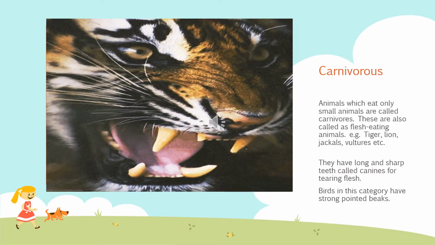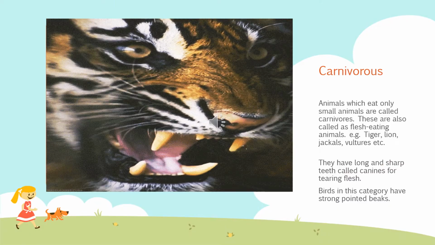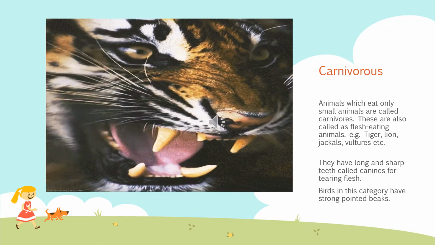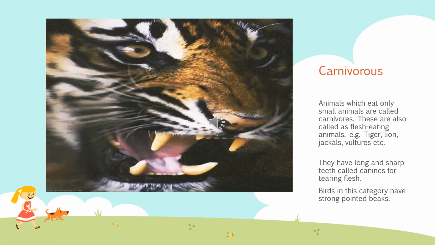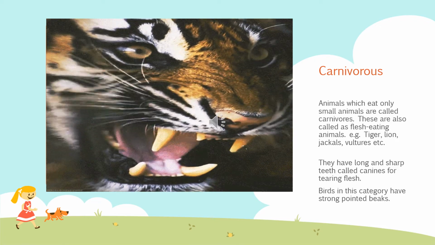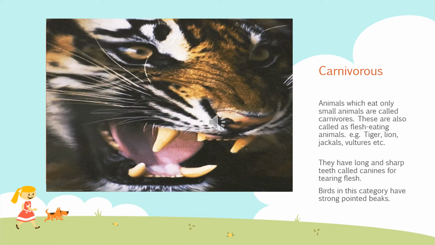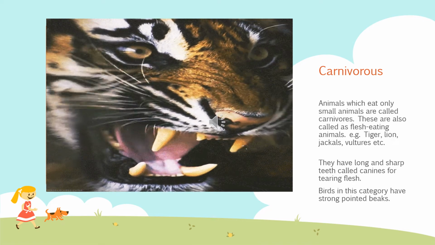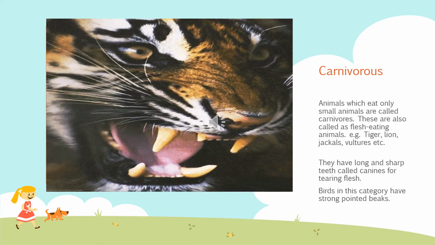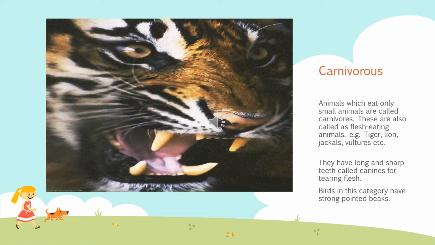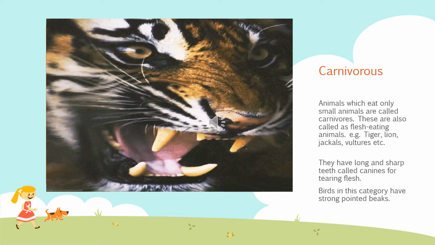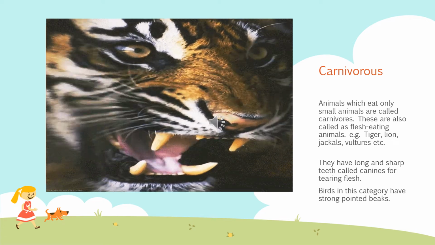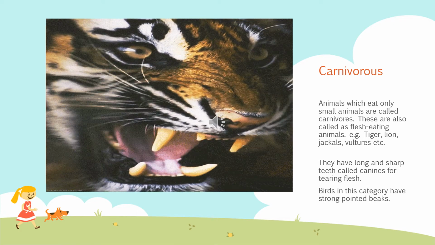Look how scary the teeth of this tiger are. Not only this tiger, all carnivorous animals. Carnivorous means those who are dependent on flesh, who kill other animals for their food. In order to kill, they have these canine teeth. See how long they are and how sharp they are. Animals which eat only other animals are called carnivorous. These are also called flesh-eating animals. Examples: lion, tiger, jackal, vultures, etc.